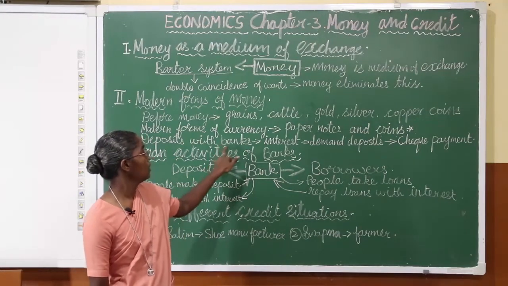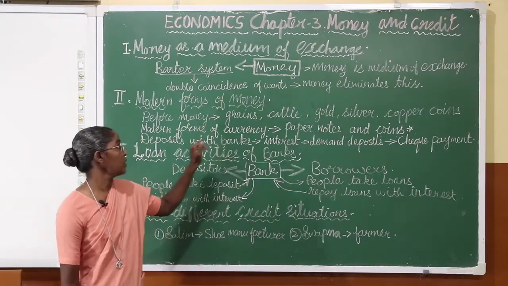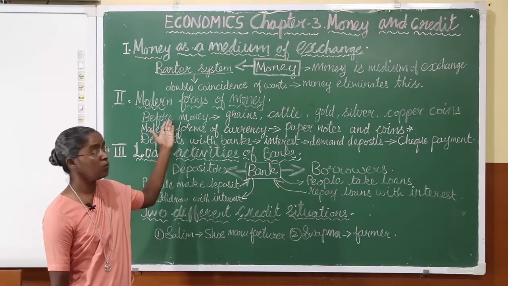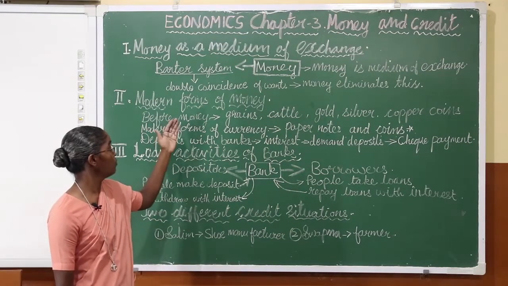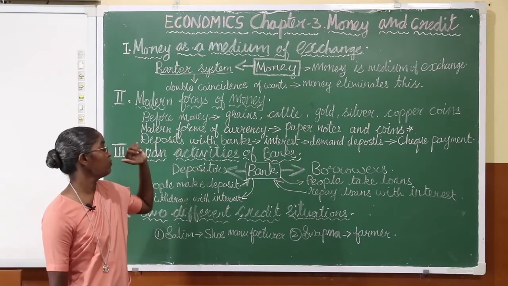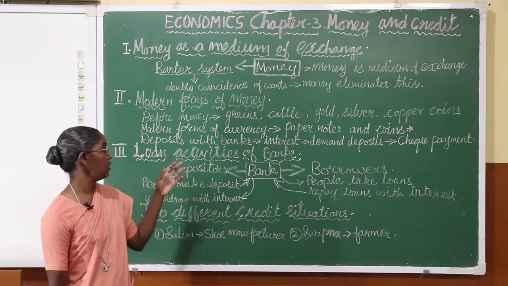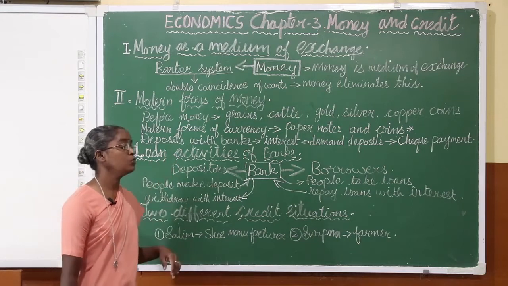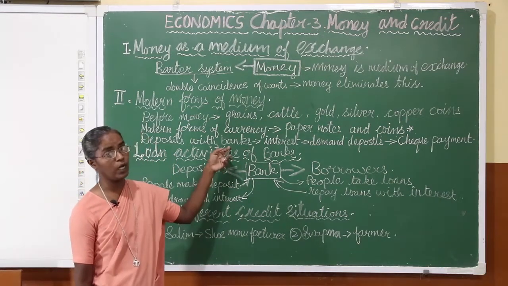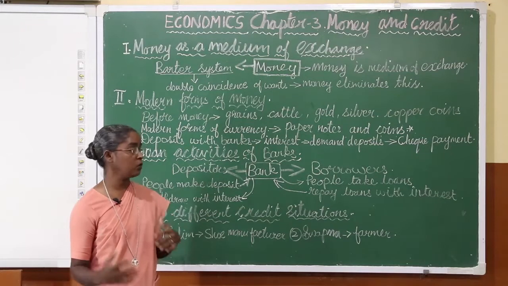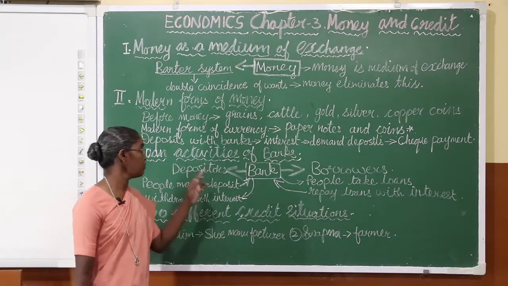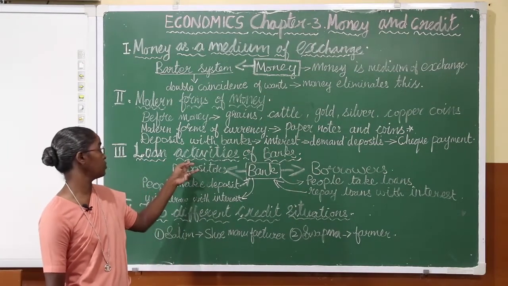Okay, now these three things you need to remember under this topic. First, before money came into forms, what was the form that people used? Second, modern forms of currency and their value. Third, deposits with the bank and their benefit. What is the benefit when you deposit money in the bank, and how does it help you?